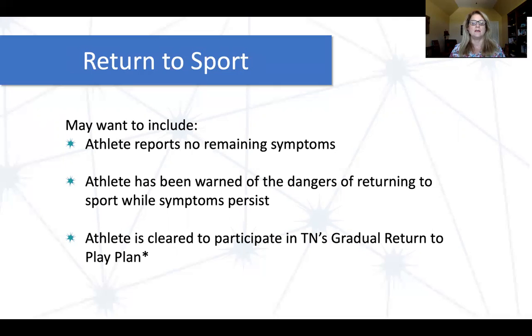And then you may want to help them to understand that they're being cleared to participate in Tennessee's gradual return to play plan, which means sending them back to school and telling that school that you would like them to use this gradual return to play plan, which is 6 days of amping up physical activity and making sure that there are no symptoms. So those are all things that you can include in your documentation and into the letter back to the school.